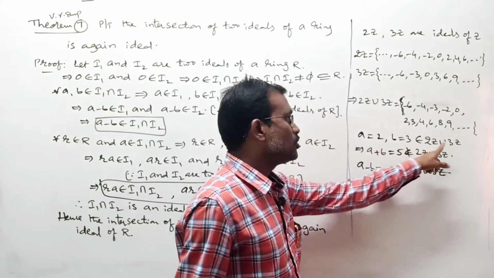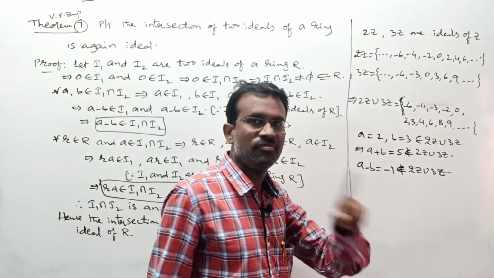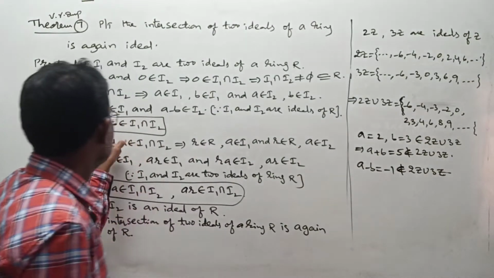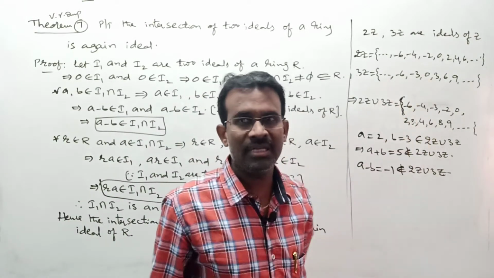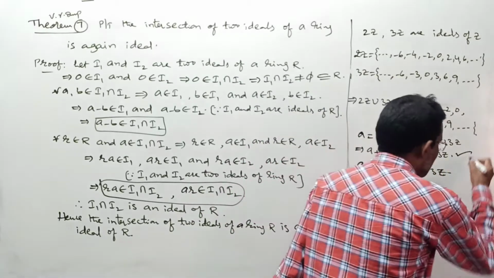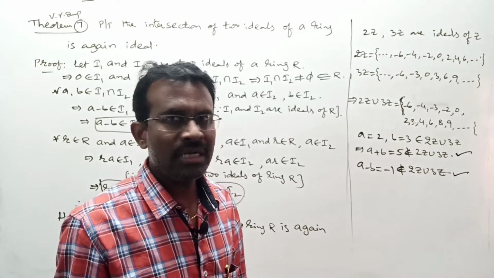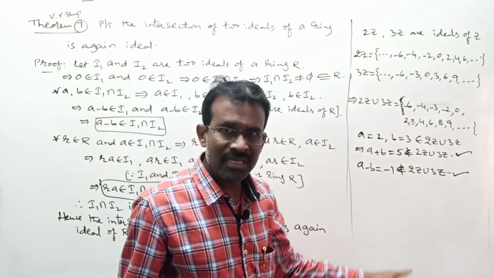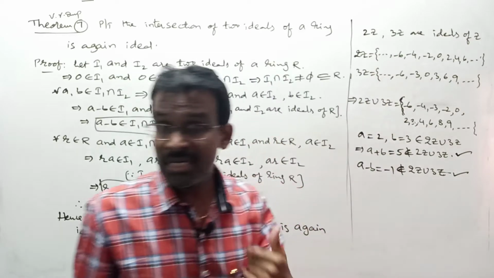Whenever a and b are in your set, if it is an ideal, a minus b must also be in that set according to the first condition. But a minus b is not in this set. That's why it is not an ideal. Any reason you proceed with, both are correct. That means according to this example, the union of two ideals is not an ideal, but it is not compulsory.